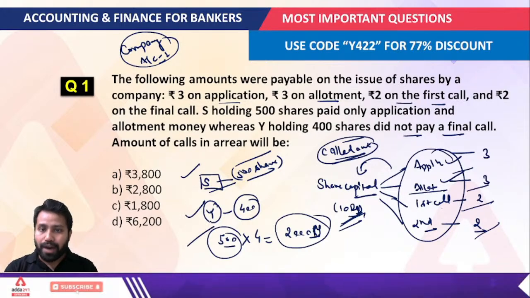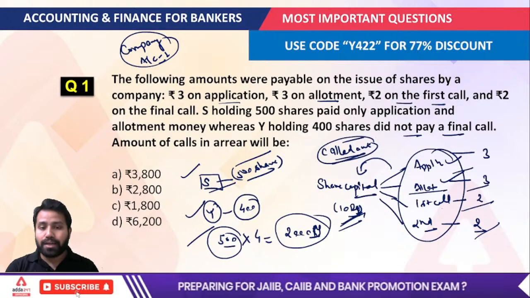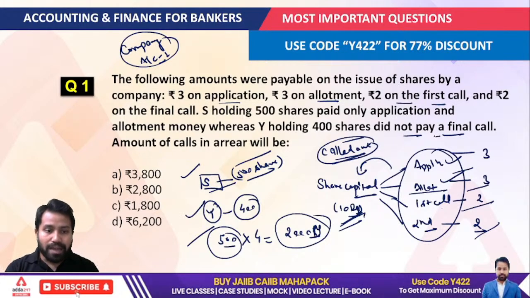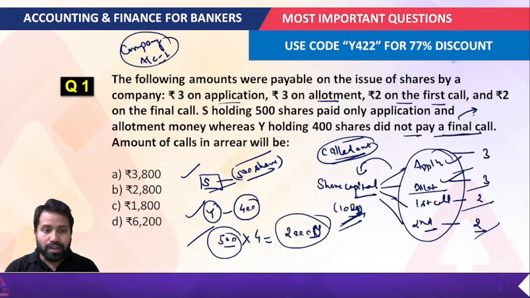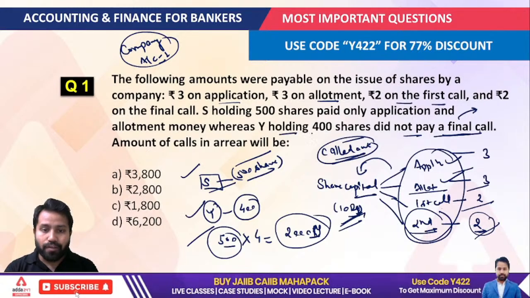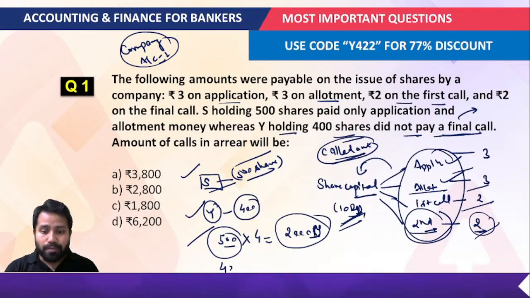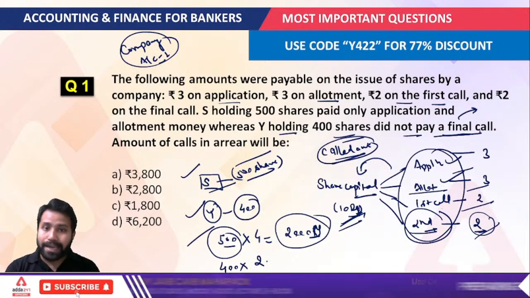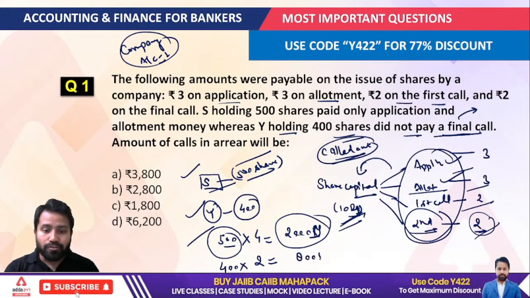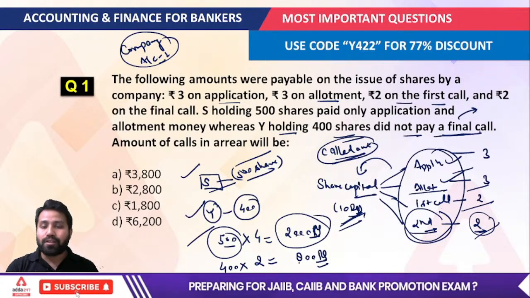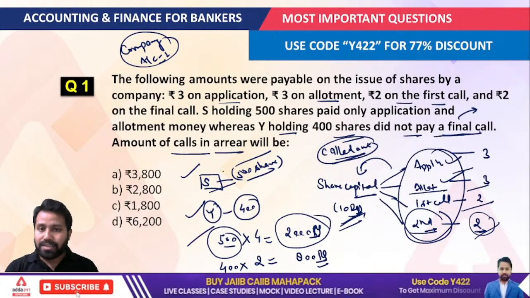And when we talk about Y, who has 400 shares: if Y did not pay the final call, what this means is that it is considered the last call. Here the last call is given as the second call, which is 2 rupees, and Y holds 400 shares. So 400 shares multiplied by the second and final call of 2 rupees equals 800 rupees. Now you will tell me what the total call scenario would be, which you can understand in a very easy way.